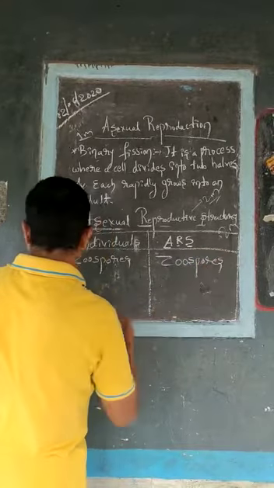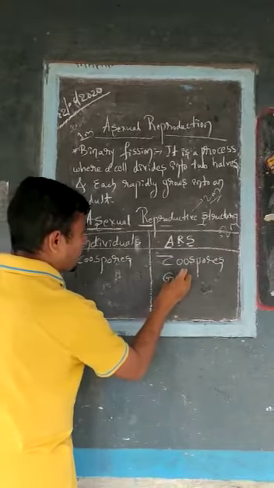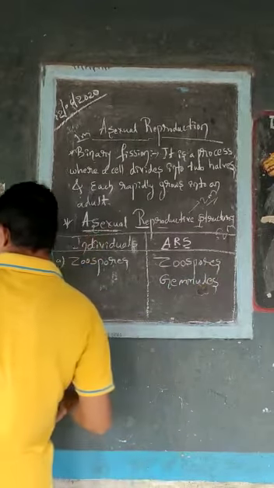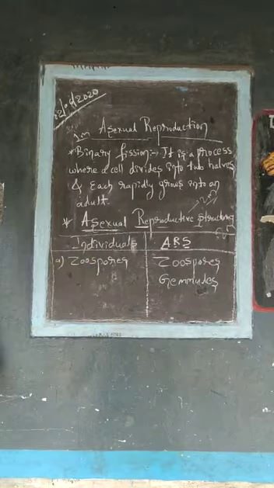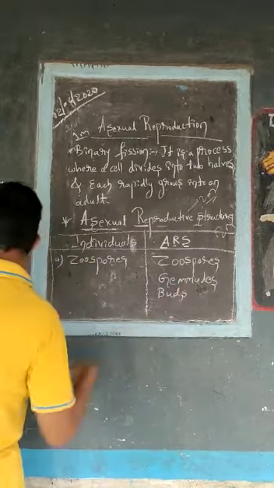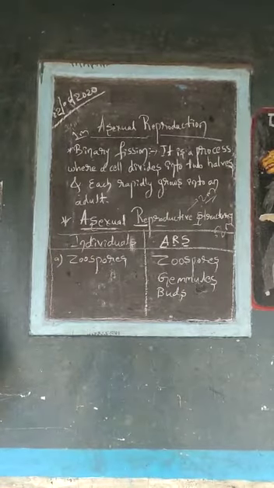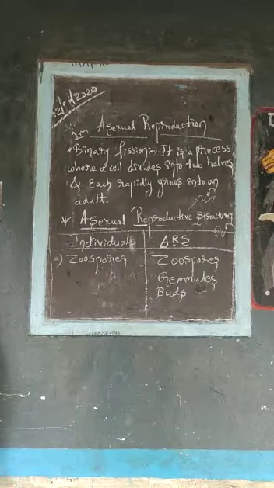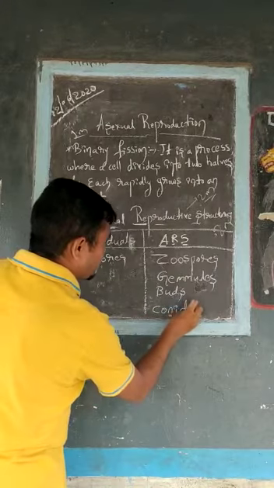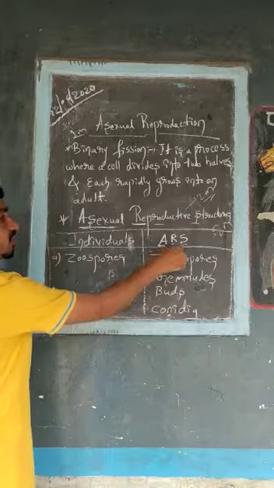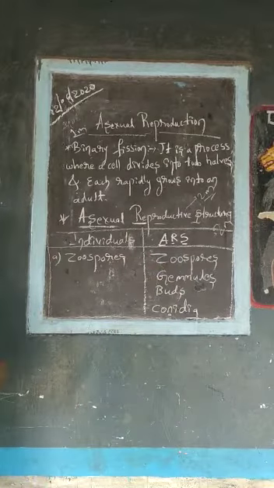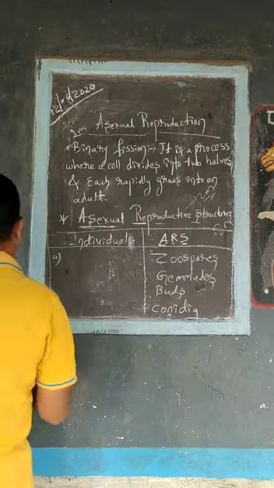Then gemmules, then buds, then conidia. So these are the asexual reproductive structures, and we are going to find them in different animals as well as plants.